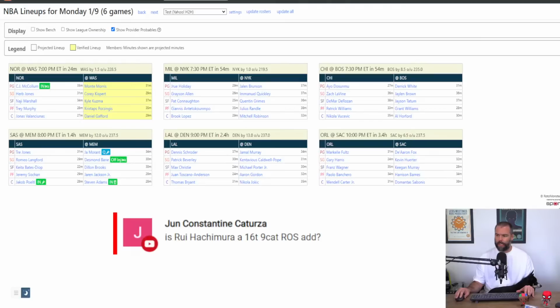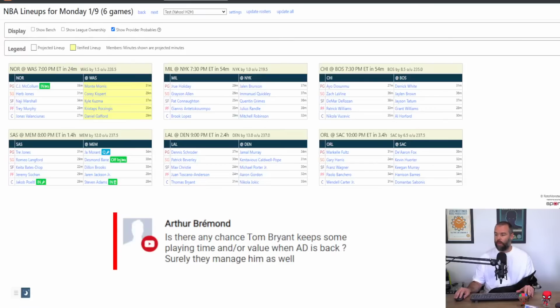Is Rui Hachimura a 16-team league add? Yes. Do I believe in Oladipo? Yeah, look, it's always great to have people who don't watch every show come in all the time and ask questions. Do I believe in him? I think the shooting's always going to be an issue, but his role is pretty strong, and he is a 12-team league guy.